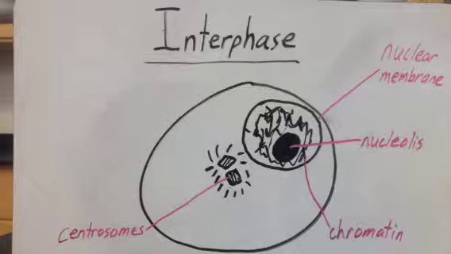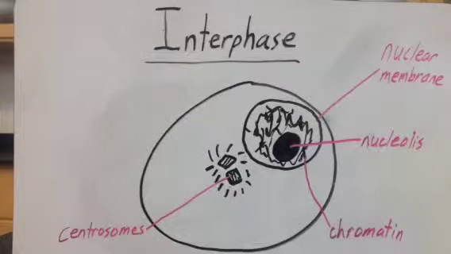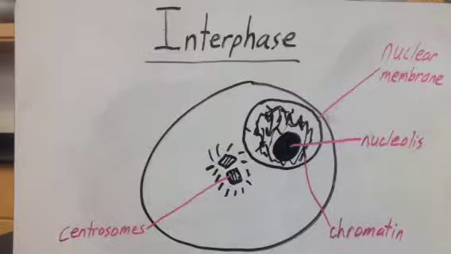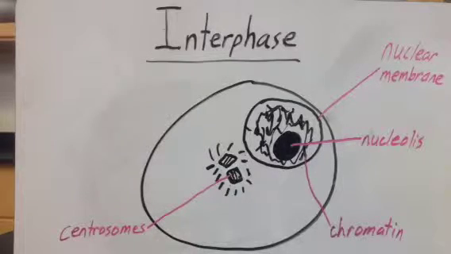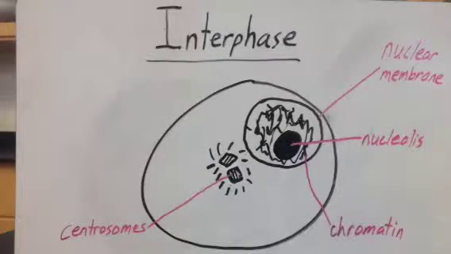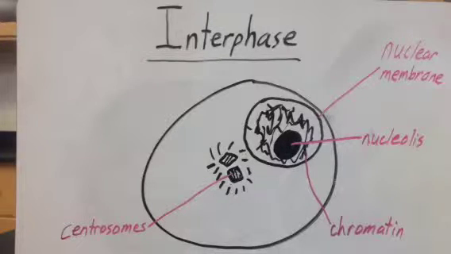Most of the cell's life is spent in interphase, which consists of three separate stages: G1, the first growth stage; S, the stage responsible for DNA synthesis; and G2, the second, smaller growth stage. The DNA is left in a loose state called chromatin, which is replicated during the S phase, and during this replication, sister chromatids are formed and held together at a centromere. The cell, during interphase, is just doing its job and doing what a cell does.